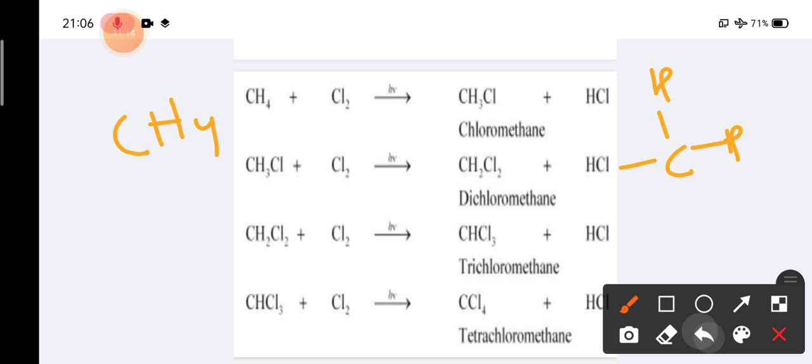Here, as the number of carbon is 1 and it is an alkane, it is called methane, that is meth plus ane.